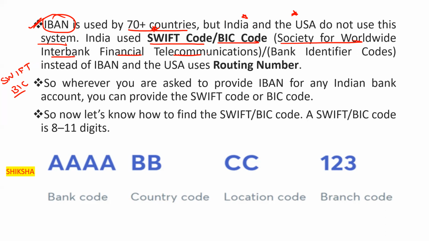India uses the SWIFT or BIC code instead of IBAN, and the US uses the routing number.